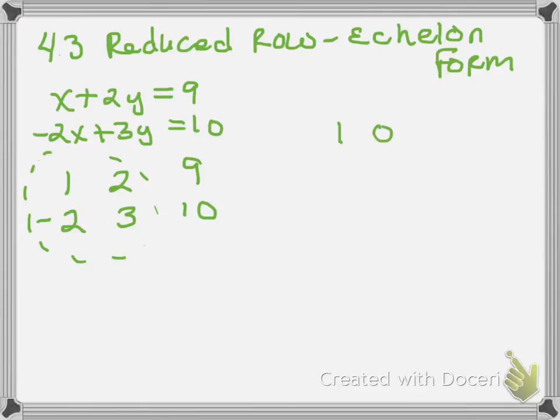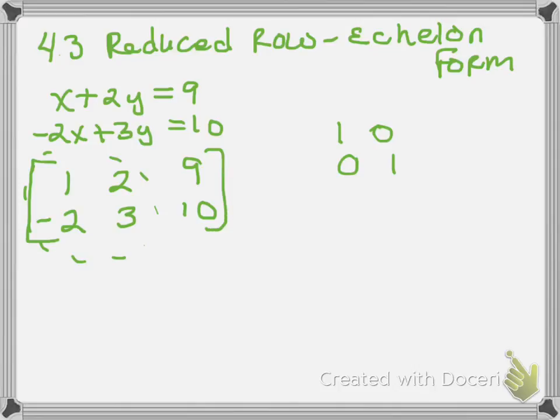Okay, now remember, my goal is that I want the coefficient part to be 1, 0, 0, 1. Remember, that's called the identity matrix, okay? That's what I want. And look at here, my very first guy is a 1, so I met my first goal. Oops, I have to put the brackets here.